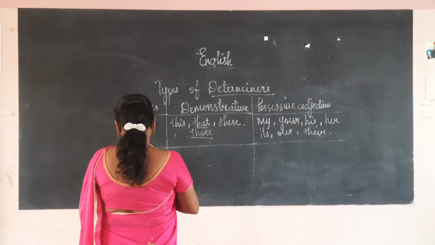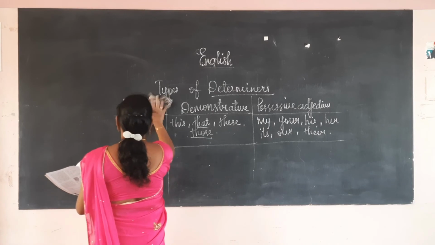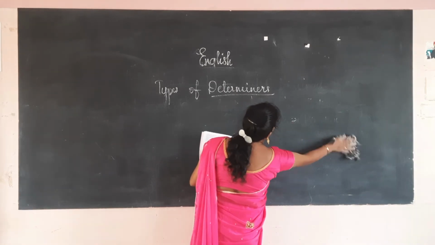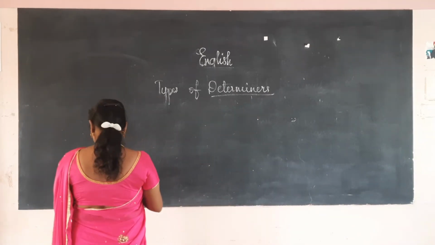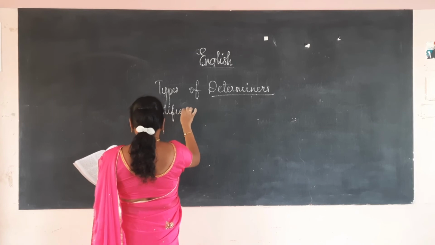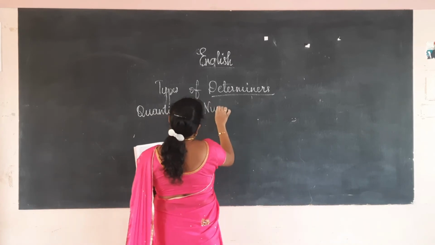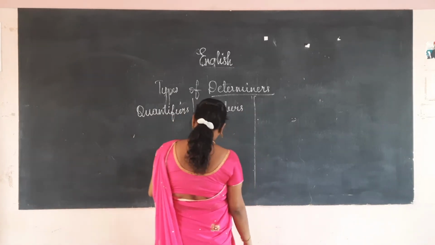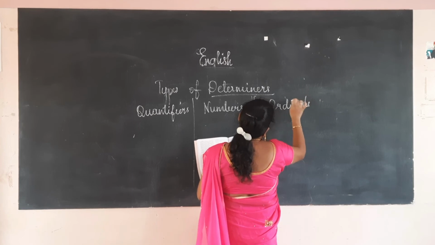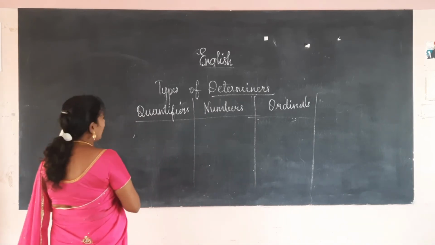And the quantifier. What is a quantifier? Another three are there: quantifier, numbers, ordinal. Quantifier means it shows the quantity.